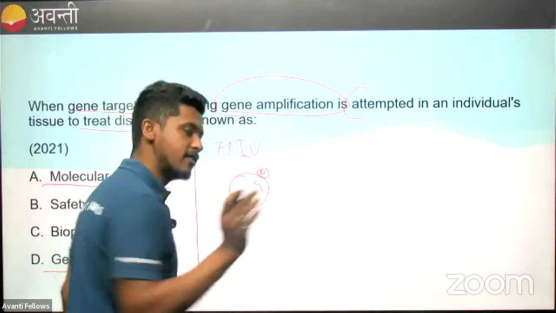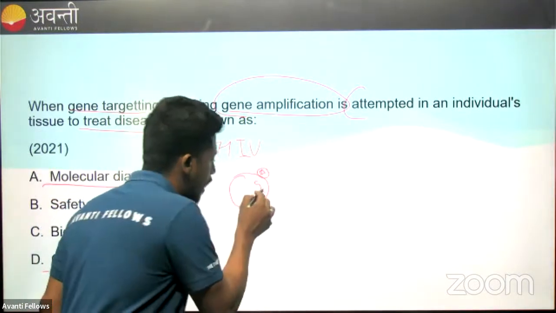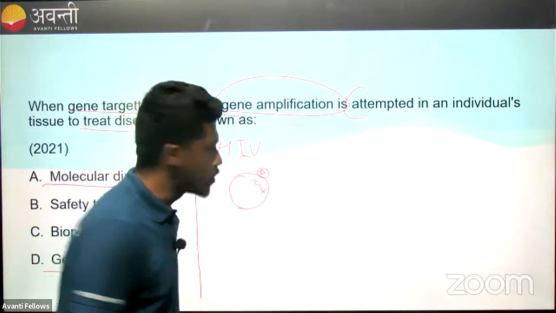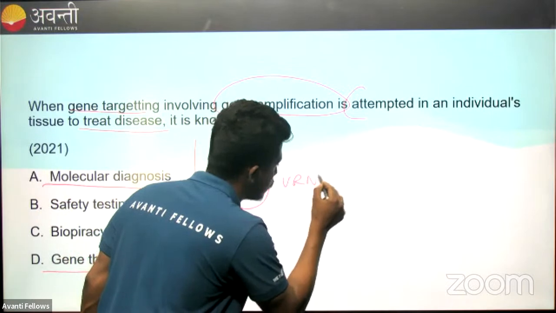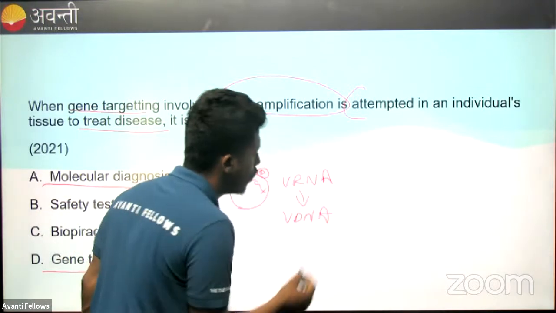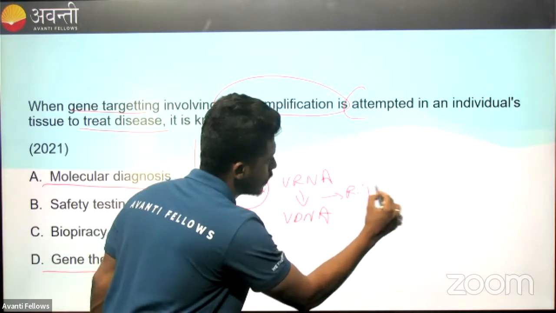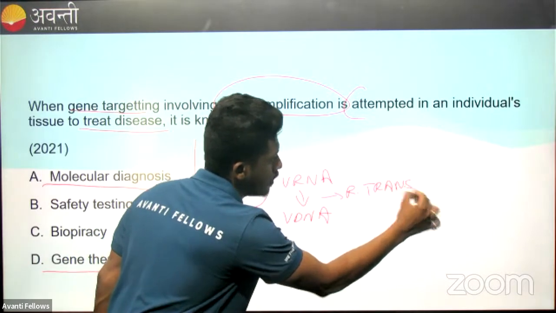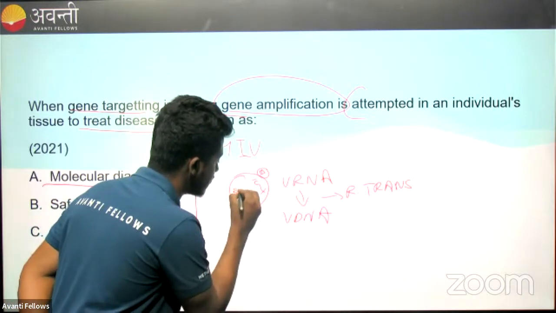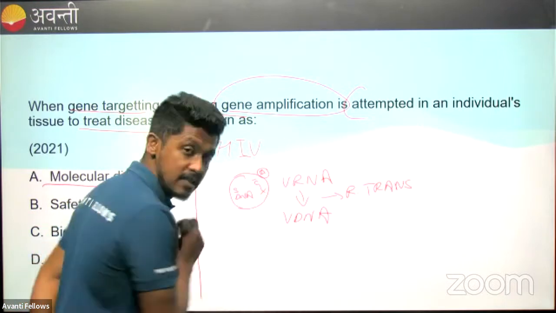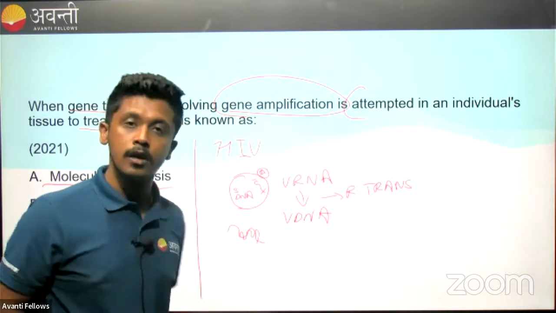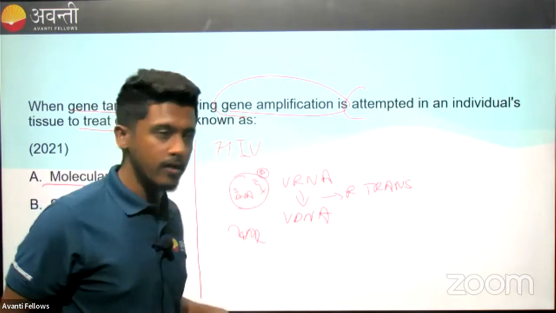Its genetic material is RNA, right? So the RNA enters into the cell and undergoes reverse transcription. So the viral RNA is converted into a single stranded viral DNA through reverse transcription. Once it performs reverse transcription, the single stranded DNA gets incorporated into the human cell. So this is what has happened in the patient who is suffering from HIV.